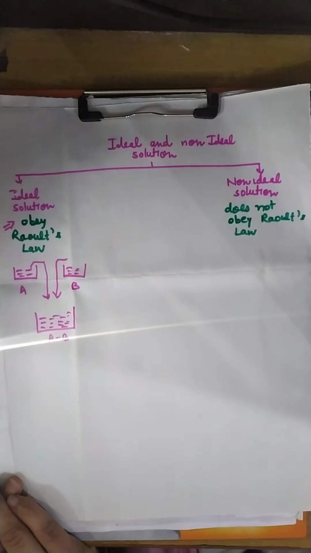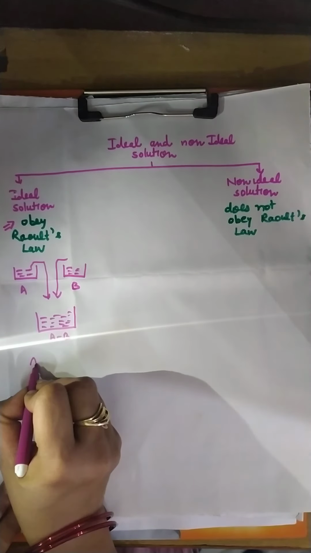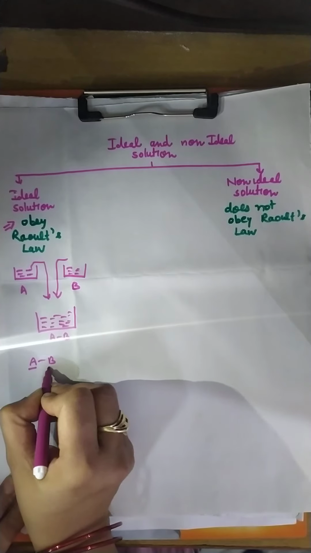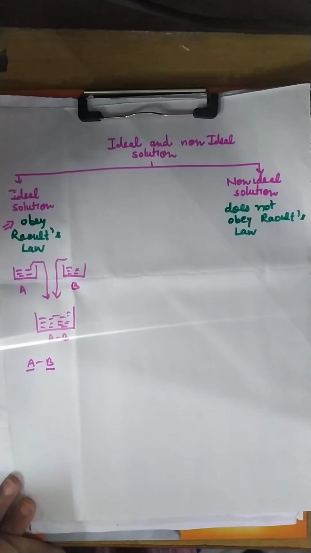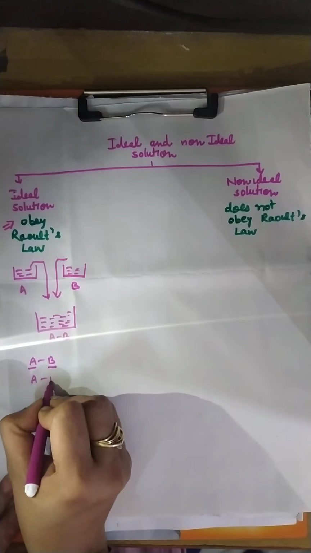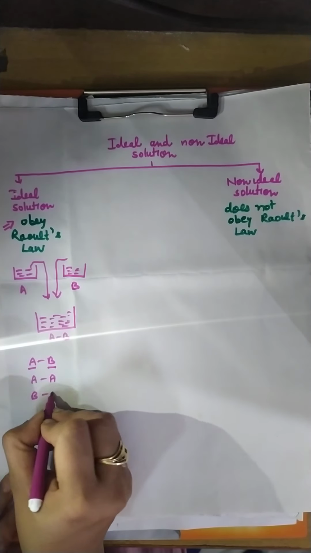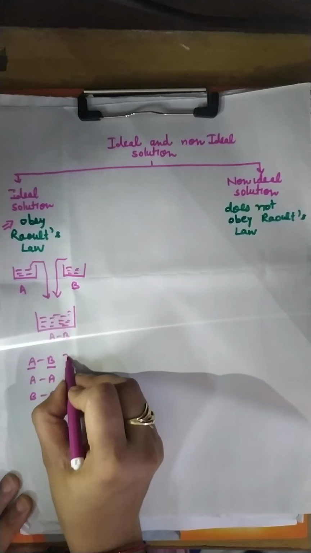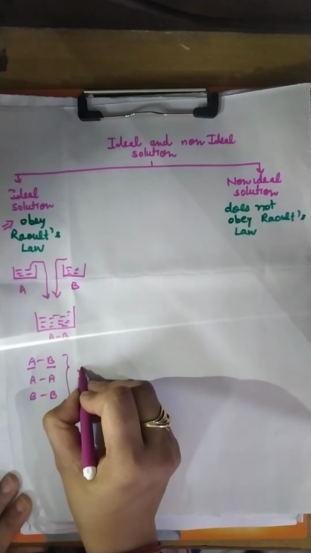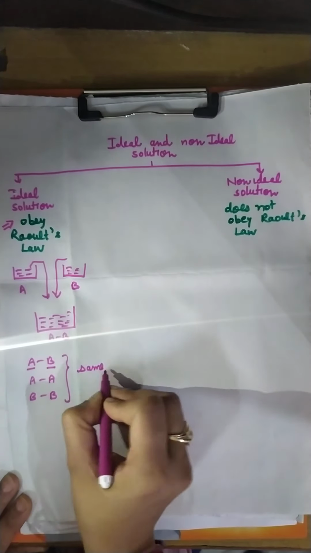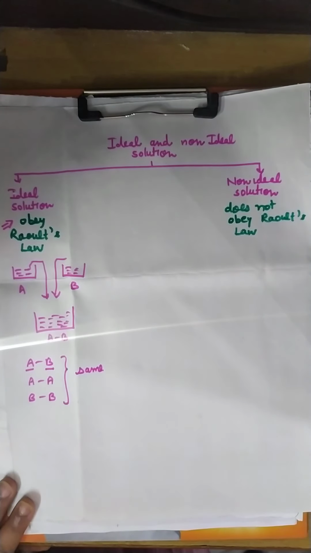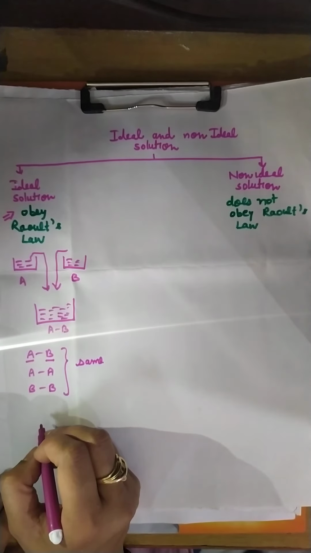Now, when we see that a new solution is formed in which the interaction between the particles of A and B is nearly same as in AA particles and BB particles, meaning all these interactions are nearly same, then this solution is known as ideal solution.